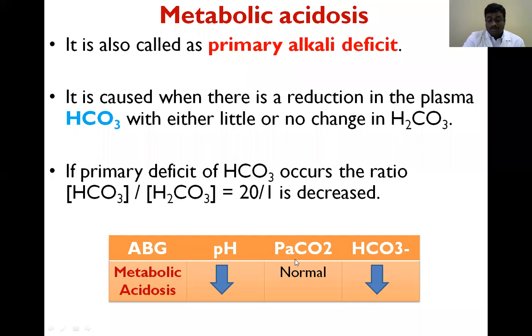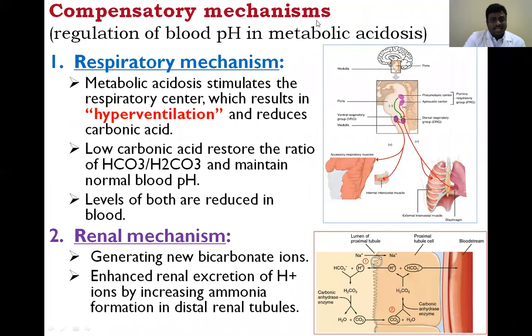Here the partial pressure of carbon dioxide is normal. So either bicarbonate has to increase or carbonic acid has to reduce. The compensatory mechanisms in metabolic acidosis are mainly of 2 types. One is the respiratory mechanism. The second one is the renal mechanism. In the respiratory mechanism, what happens in metabolic acidosis? Hyperventilation takes place.